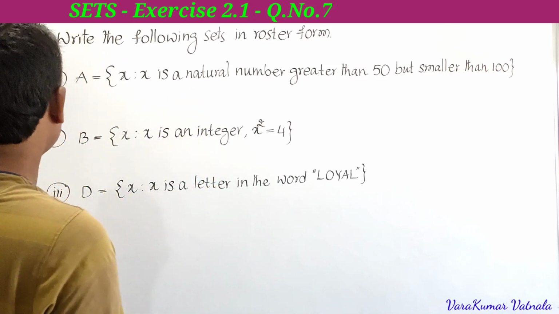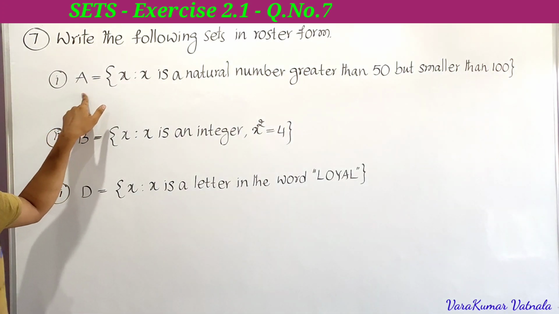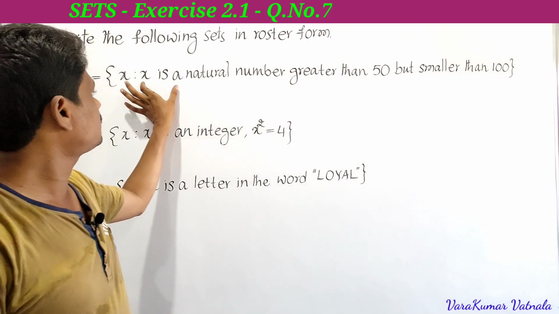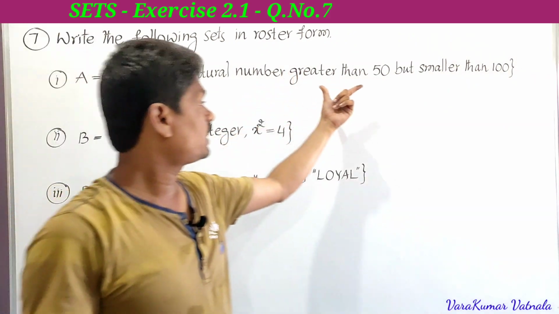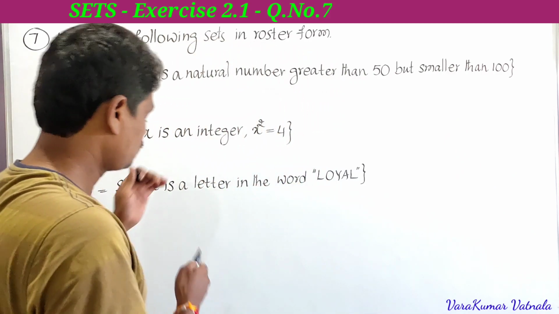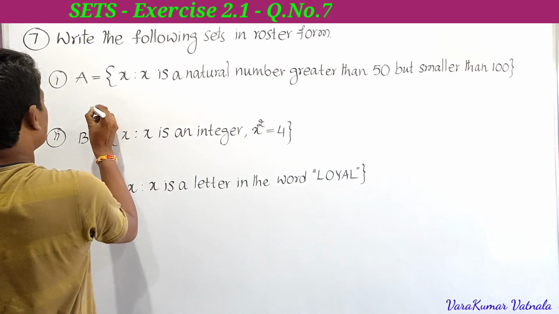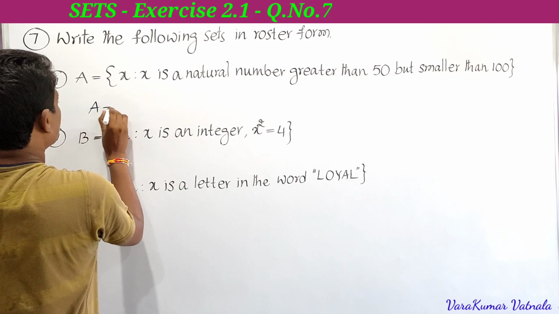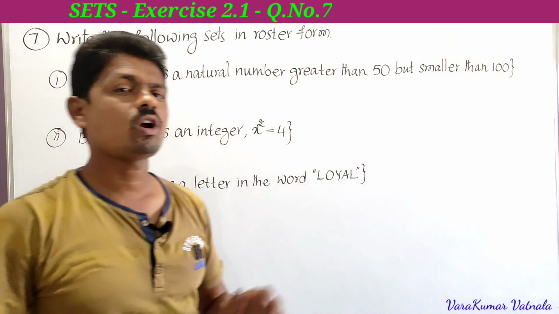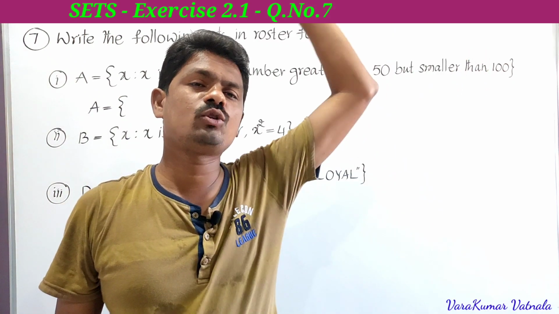See here, first one, A is equal to the set of all x such that x is a natural number greater than 50 but smaller than 100. It is very clear that x is a natural number. What are the natural numbers? 1, 2, 3, 4, 5, 6, 7, 8 and so on.